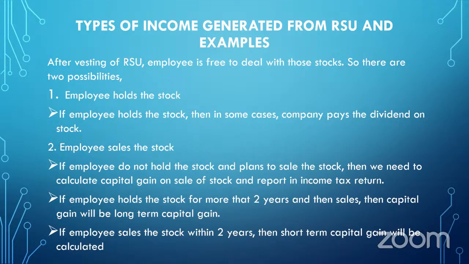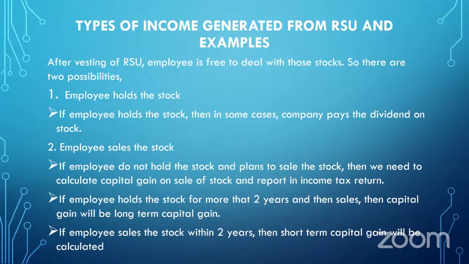Now, capital gain has two types, that is short-term capital gain and long-term capital gain. Whether the earned capital gain is short-term or long-term depends on for how long the employee held the stock.